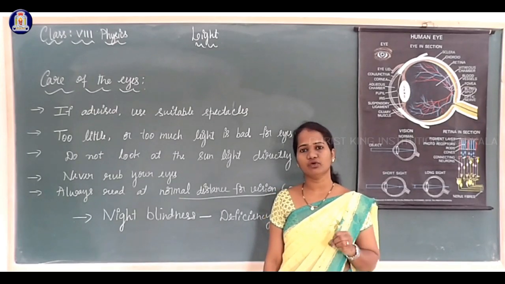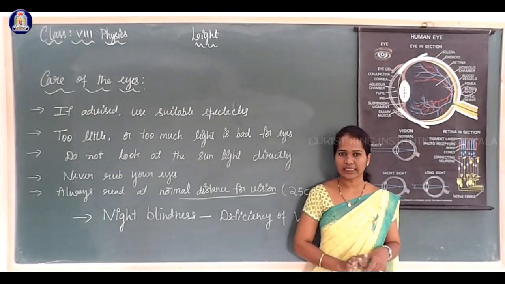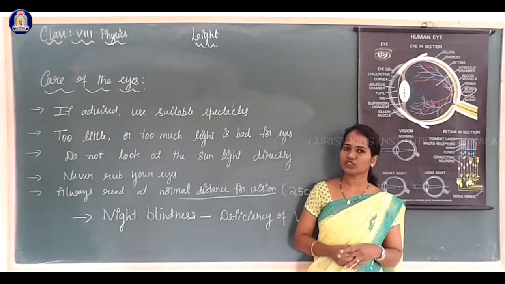We have to take food which should be rich in vitamin A. So, which are the food items rich in vitamin A?